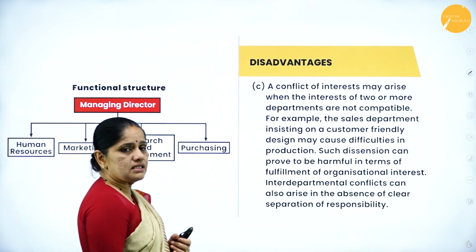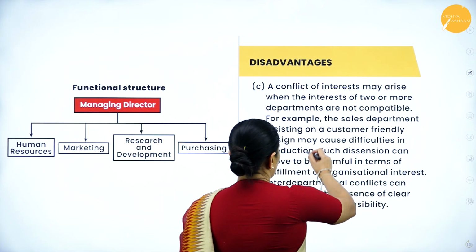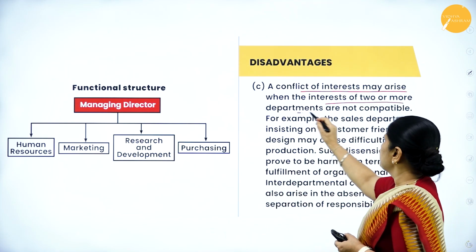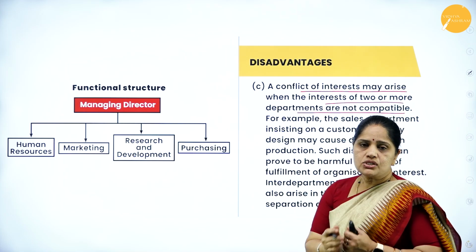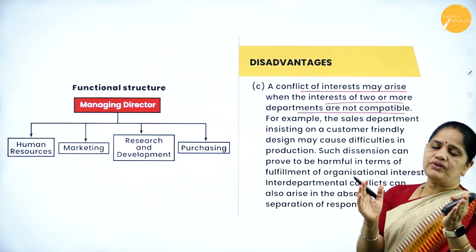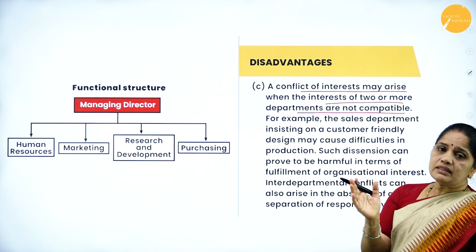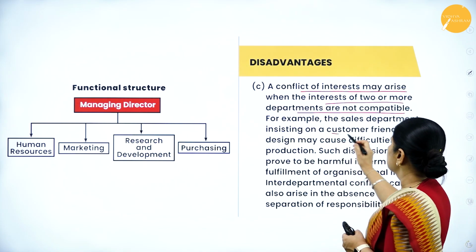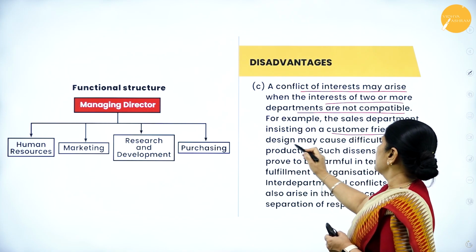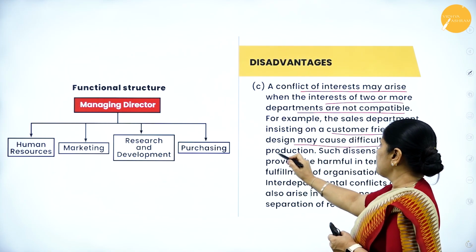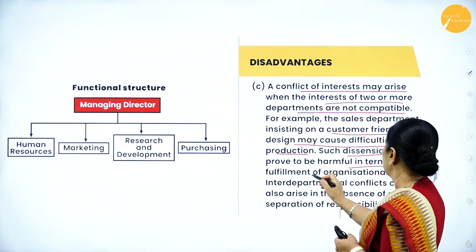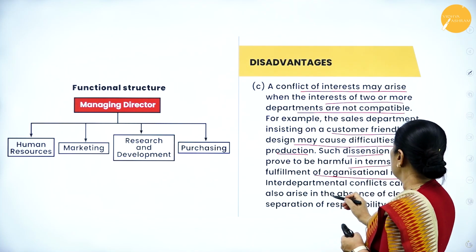Then the next disadvantage is a conflict of interest may arise when the interests of two or more departments are not compatible. So when two departments have varying interests, there may be conflicts. For example, the sales department insisting on customer-friendly design may cause difficulties in production. Such dissension can prove harmful in terms of fulfillment of organizational interest.